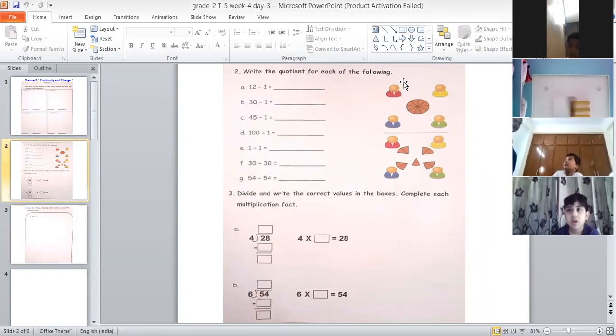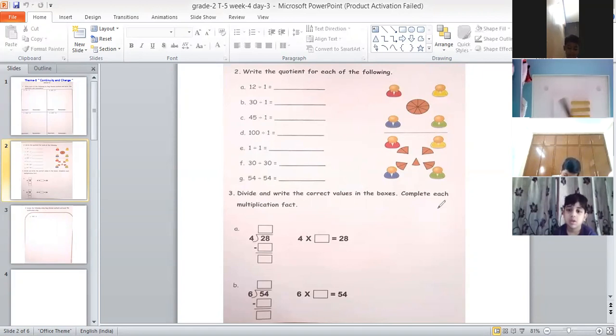Divide and write the correct values in the box, completing each multiplication fact.